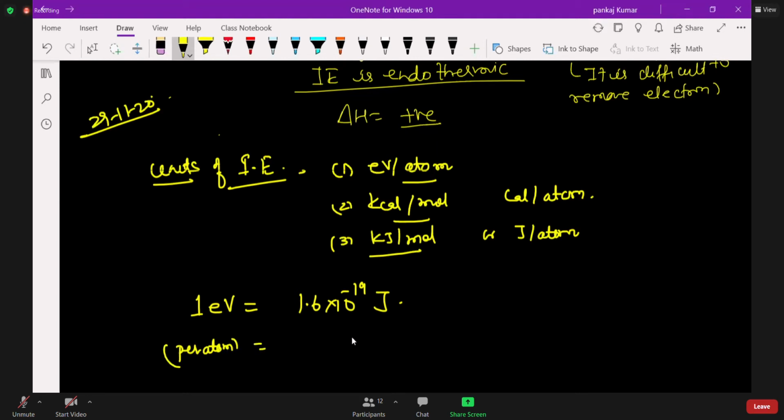Next, in terms of calorie, it will be 1.6 into 10 to the power minus 19 divided by 4.18. So that becomes 3.83 into 10 to the power minus 20.